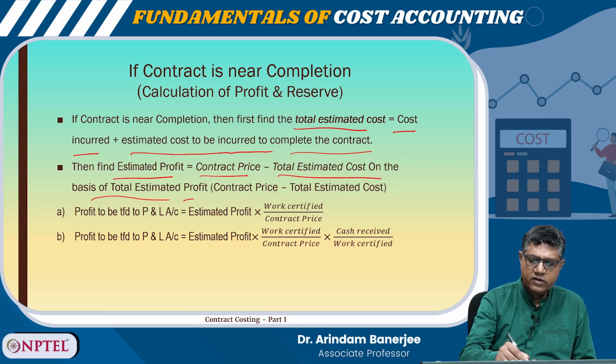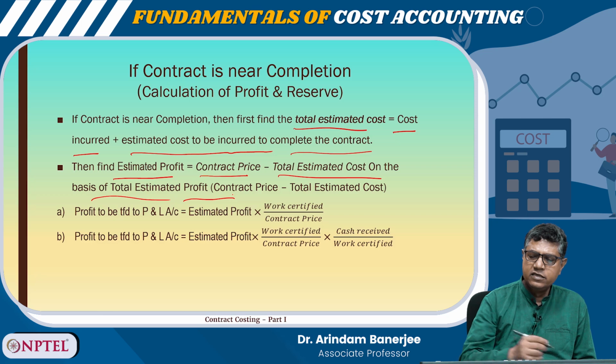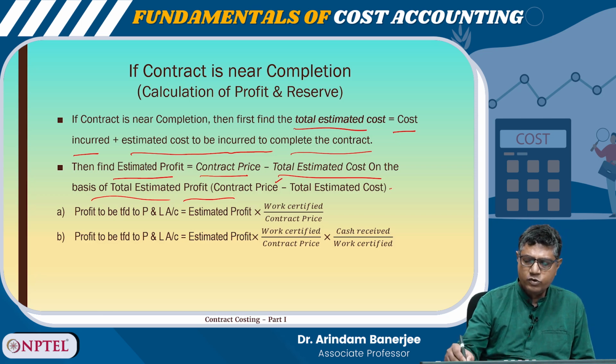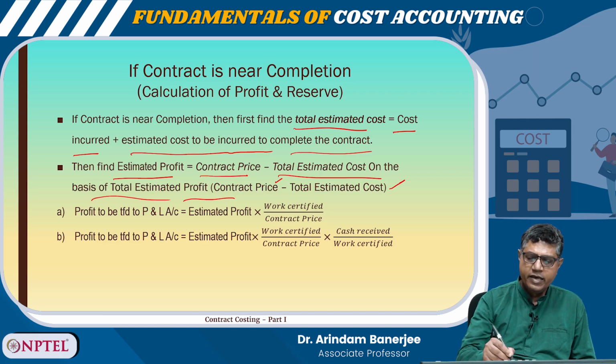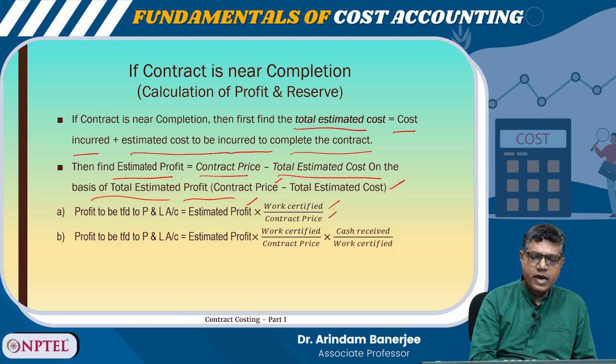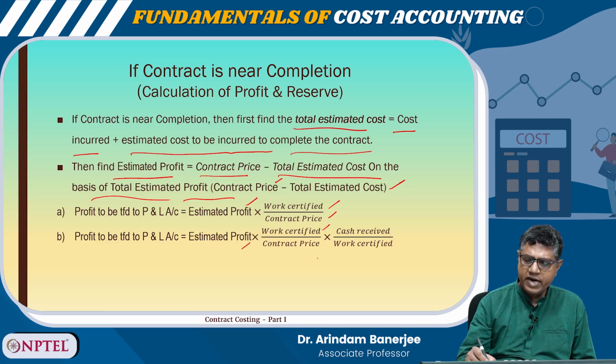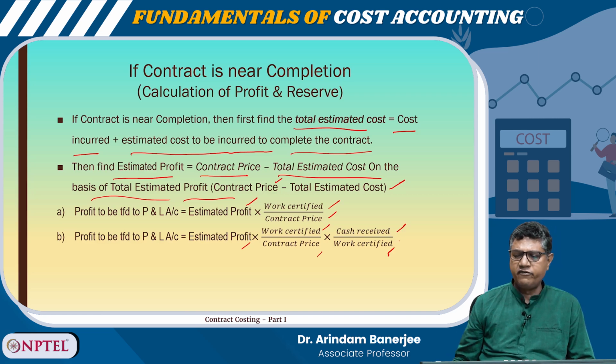Now, profit to be transferred to the P&L account is estimated profit into work certified by contract price, right, and B, estimated profit into work certified by contract price into cash received by work certified.